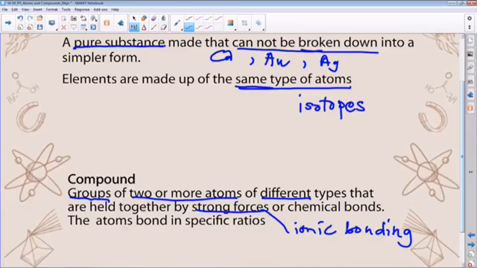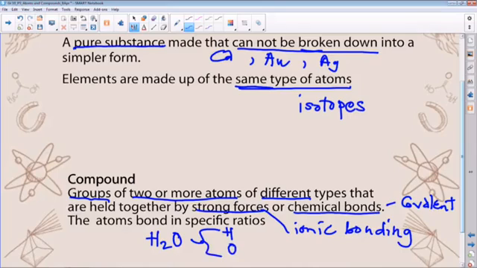Right. Now, in this case, they are held together by strong forces or chemical bonds. These are molecules in terms of maybe covalent. We can talk covalent and ionic in this case. Right. So these atoms bond in specific ratios. Take, for example, H2O. Water consists of two elements, that is hydrogen as well as oxygen. In each molecule or unit of water, there are two hydrogen atoms and then one oxygen atom. Hence, they react in the ratio 2:1.